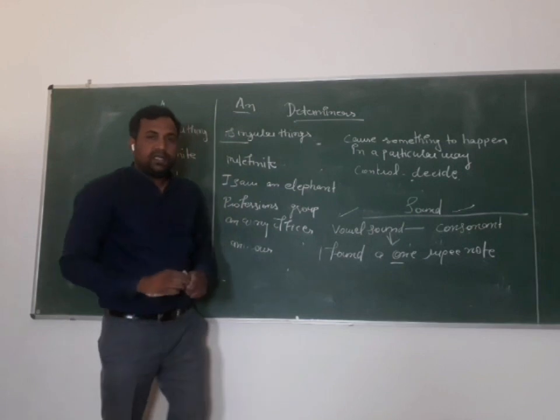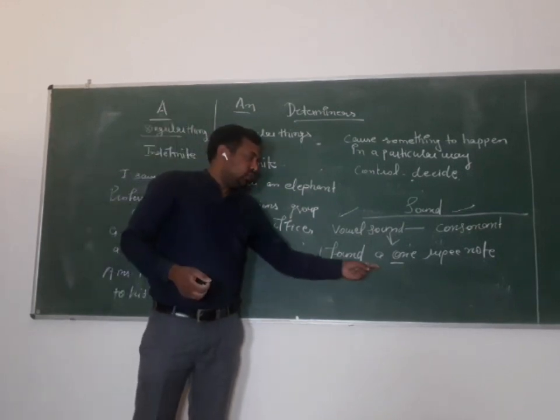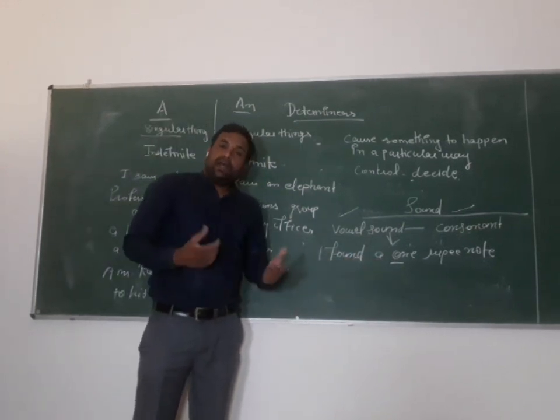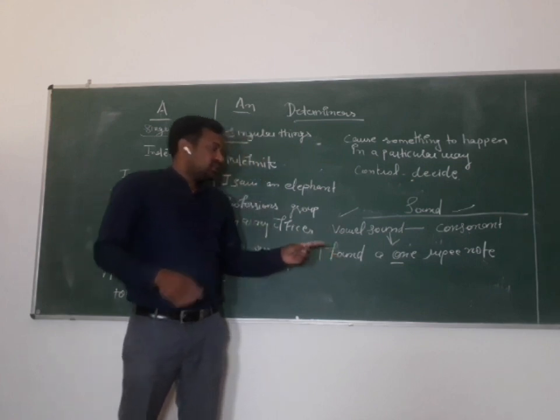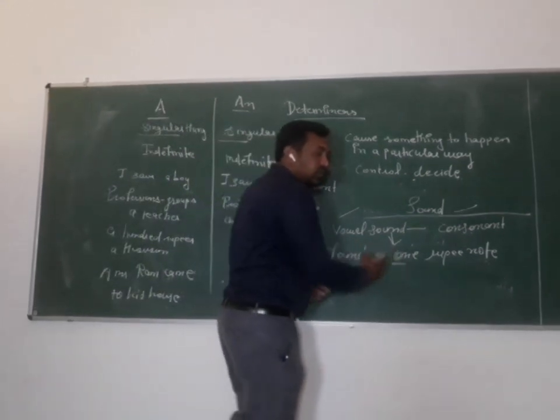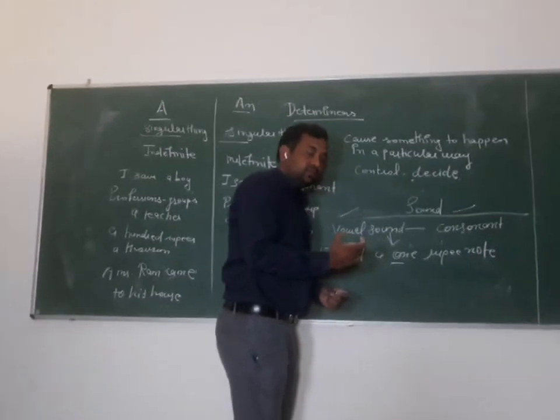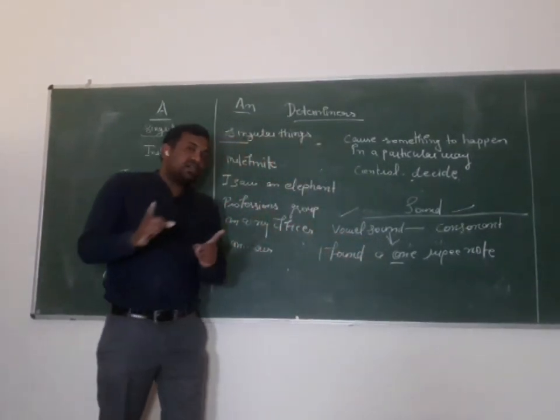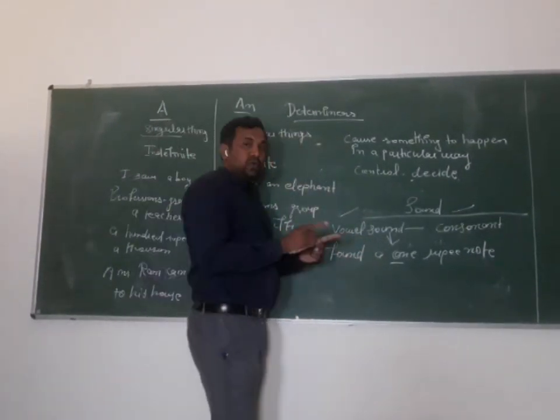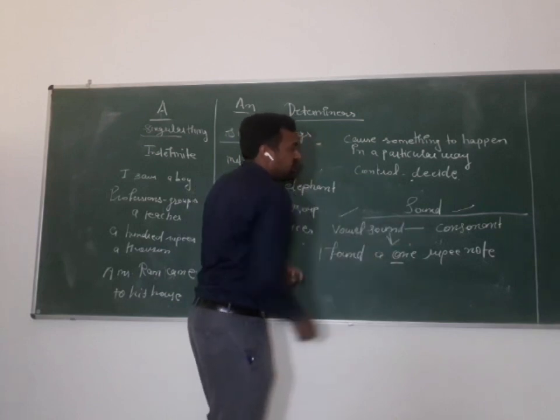O is a vowel there. Still I have used a here. Why did I use it? Because the opening sound is "one" there. So we go according to sound. Vowel sound and consonant sound.